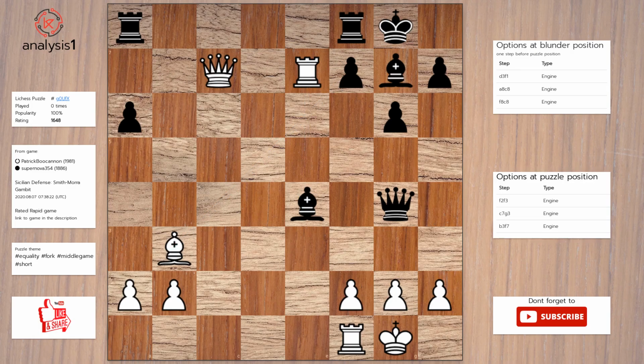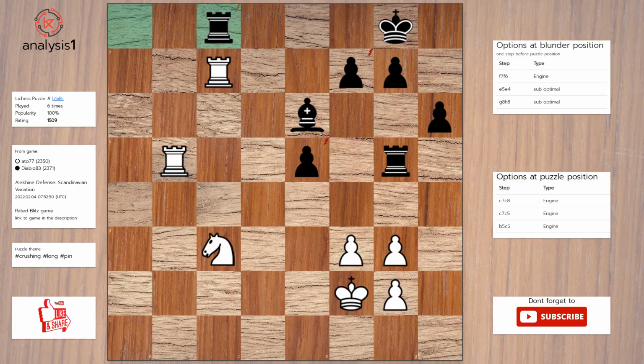Here are the checks. Bishop takes pawn, check. Solution to the puzzle is: f3. Bishop takes pawn. Rook takes bishop. Another puzzle. The threats are: rook takes rook, check. Rook takes pawn. Rook takes pawn.